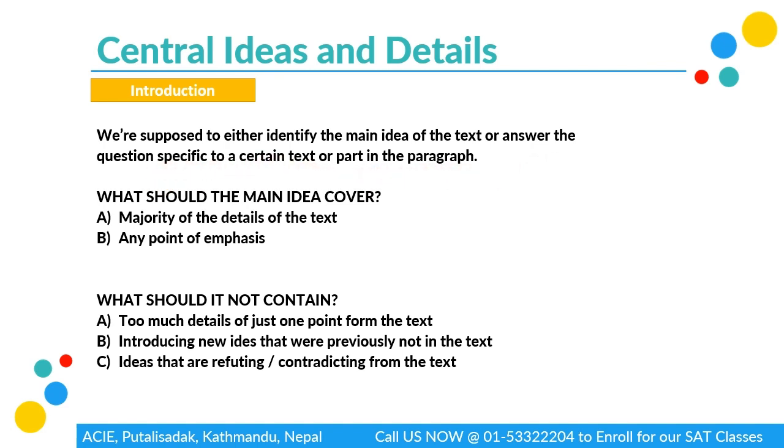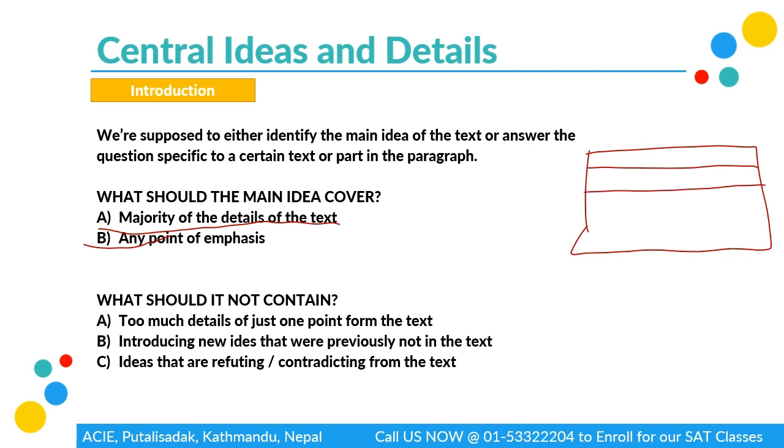So yes, central ideas are mentioned, main purpose is mentioned, but how do you know that one of the options is the main purpose or not? So what should the main idea cover? A. It should cover the majority of the details of the text. Throughout the text, a lot of data is going to be given to us, a lot of statements and sentences are going to be there.